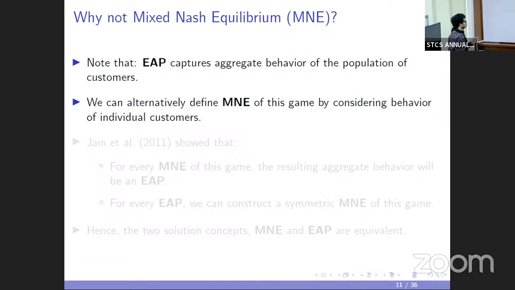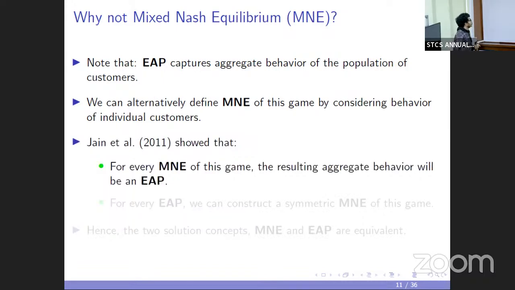Jain et al. 2011 showed that there is a formal way to do this. A mixed Nash equilibrium here means that there is a continuum of players, and every player in this continuum is picking a distribution over the time of arrivals, and there is a way of formally defining the resulting arrival profile.